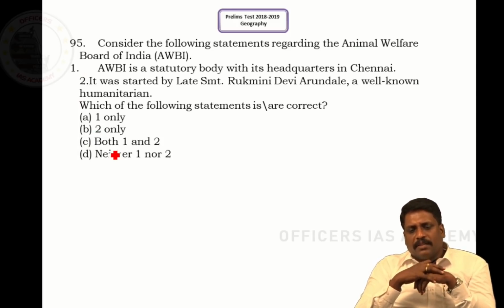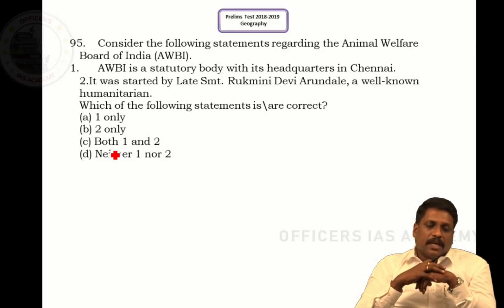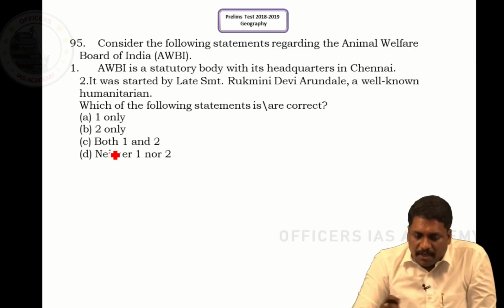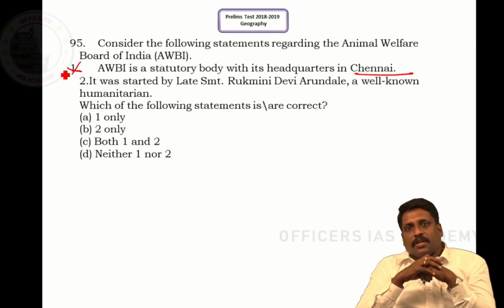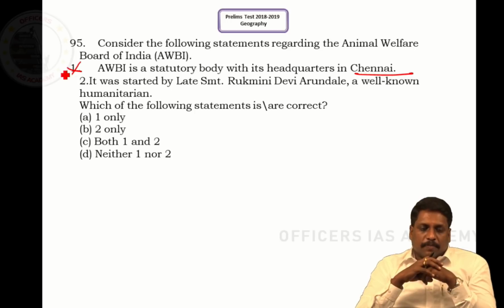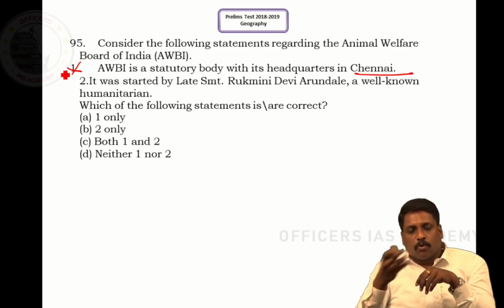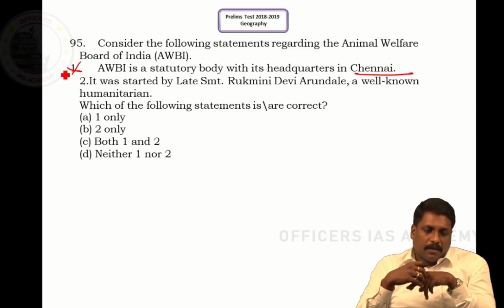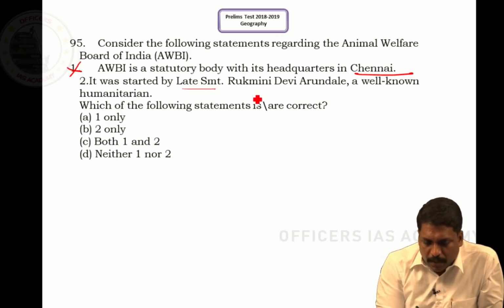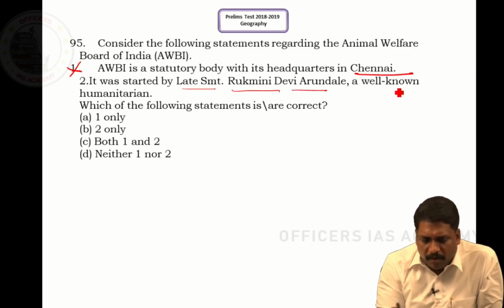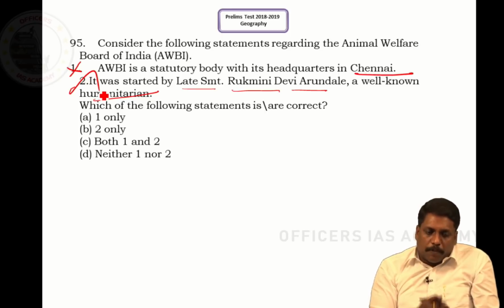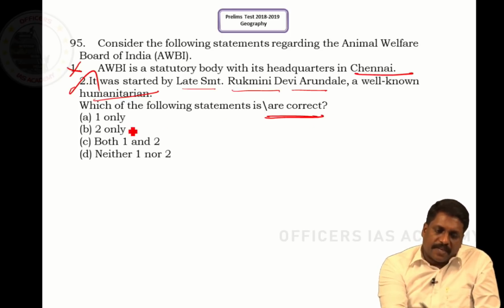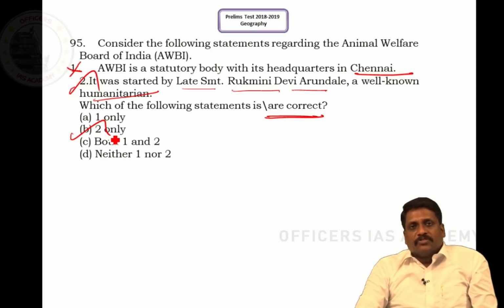Consider the following statements regarding the Animal Welfare Board of India. Statement 1: Animal Welfare Board of India is a statutory body with its headquarters in Chennai. This statement is wrong because the headquarters is not in Chennai. The headquarters is in Haryana, at a place called Ballabhgarh. It was started by the late Srimati Rukmani Devi Arundale, a well-known humanitarian. Statement 2 is correct. Since the question asks for the right statement, the answer is 2 only. B is the option.